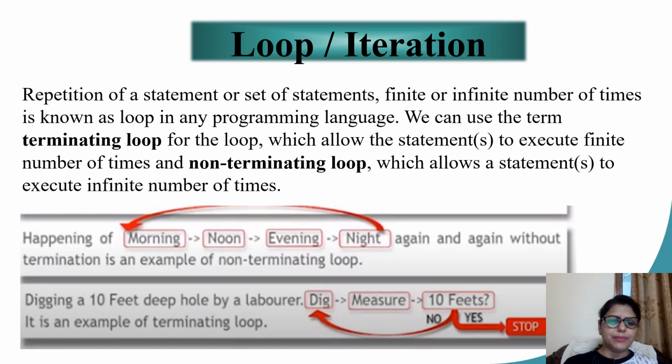Let us take some examples. The daily occurrence of morning, noon, evening and night is an example of a loop, a non-terminating loop in nature. On the other hand, if a laborer is digging a hole 10 feet deep, the laborer will start by digging the hole. After some time he'll measure if he has reached the depth of 10 feet. If no, he will continue again with the digging, and measure again, till he reaches 10 feet. The moment he reaches 10 feet, he is going to stop. This is an example of a terminating loop.